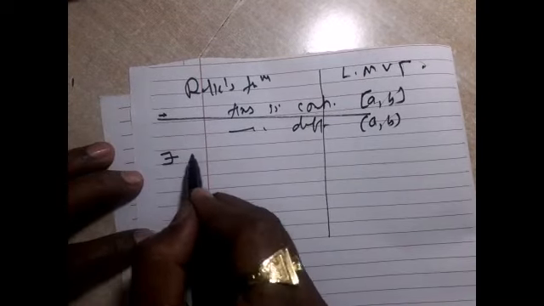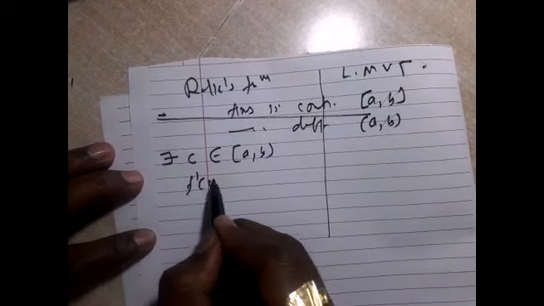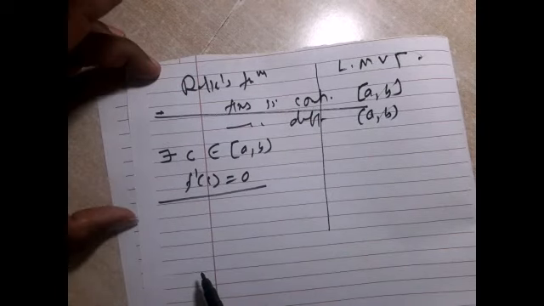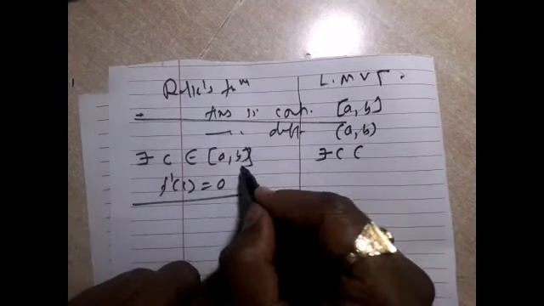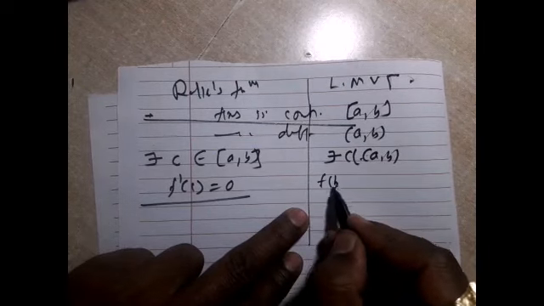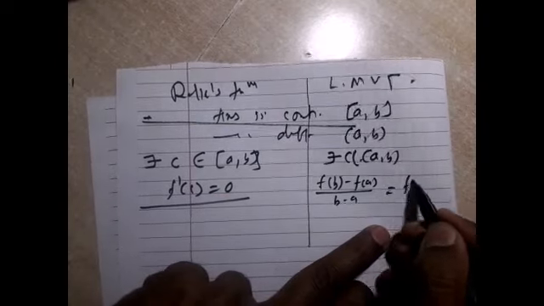Here, there exists c in the given interval if f dash c is equal to 0. Means all these three conditions, f dash is 0. Here it is c in the open interval when f of b minus f of a upon b minus a is equal to f dash c.